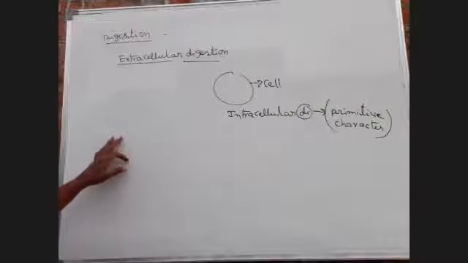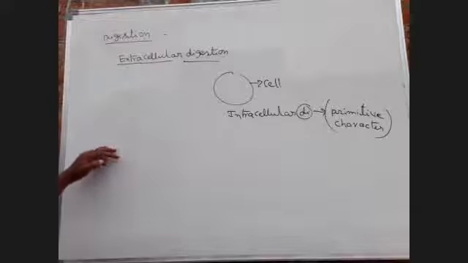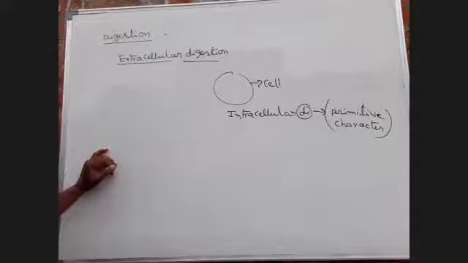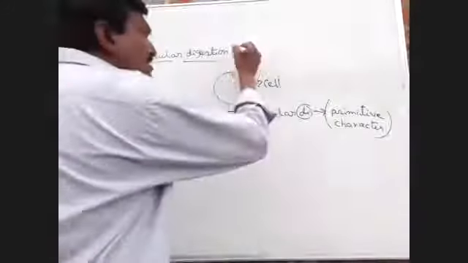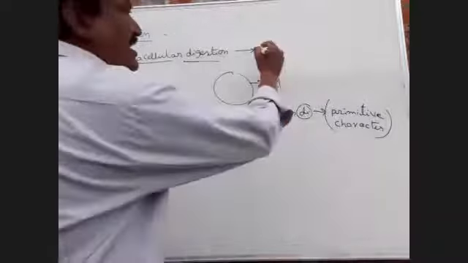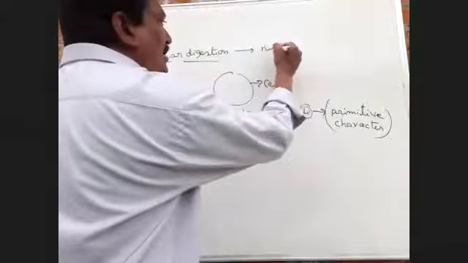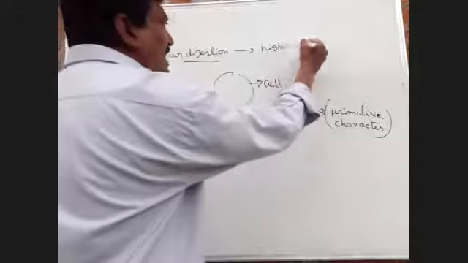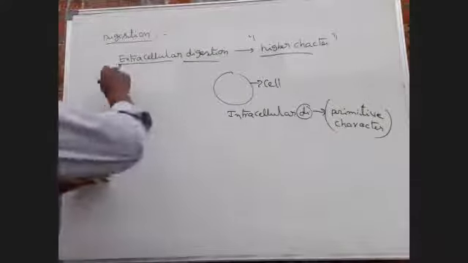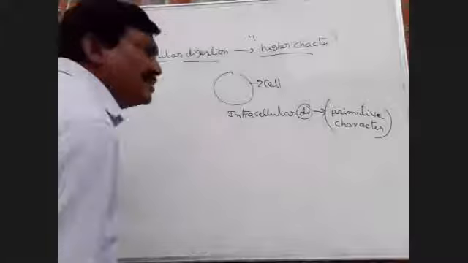This is most important. Next, extracellular digestion, digestion that occurs outside of the cell, is a higher character. This is the difference between extracellular digestion and intracellular digestion.